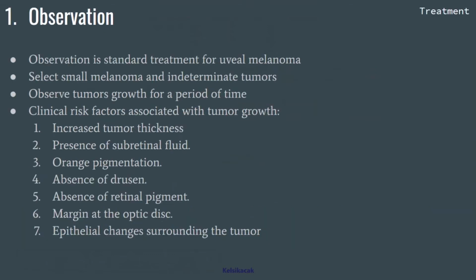The first one, observation. Observation is a standard treatment for uveal melanoma. It is used for small melanomas and indeterminate tumors, and the tumors will be observed for a period of time to monitor their growth. The clinical risk factors associated with tumor growth are increased tumor thickness, presence of subretinal fluid or pigmentation, absence of drusen, absence of retinal pigment epithelial changes, margin at the optic disc, and changes surrounding the tumor.